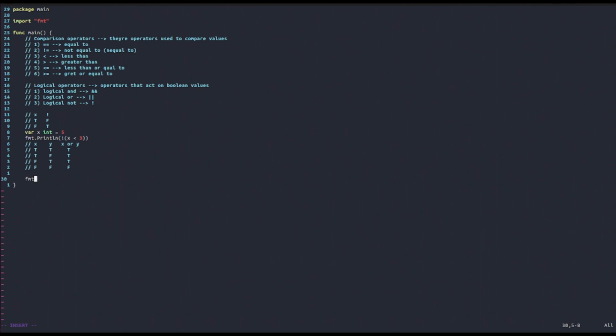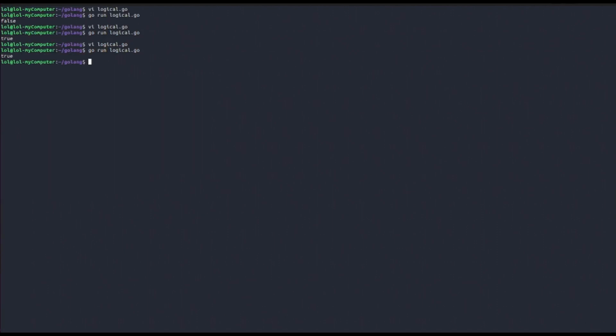So now we can try and work a little bit with this operator. Suppose we again have the variable x that is equal to 5. Let's now try and print out the Boolean value given by, for example, the expression x equals 5, and remember that in Golang the OR operator is with this symbol here, or x equals 3. So one of them is false because x is not equal to 3, but the other one is true. Let's see what the result is, and that is true.